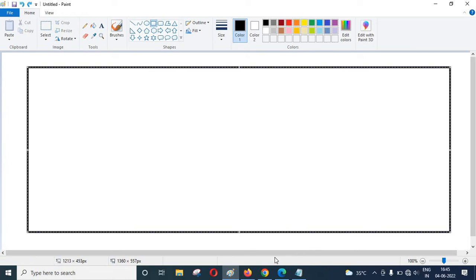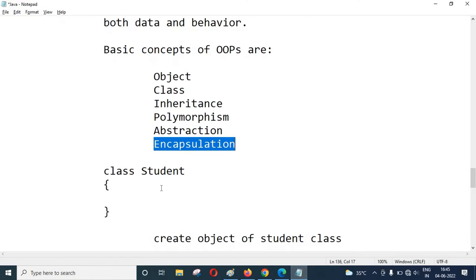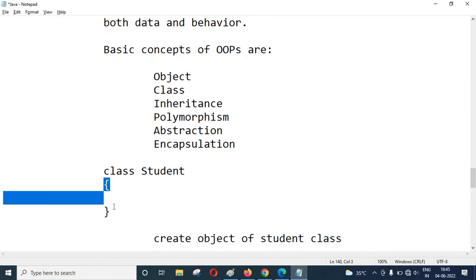Let me take an example on the screen. The example of encapsulation is the open brace and close brace. When you write code between these two open and close braces, that is called encapsulation. And when you write outside of the open brace or outside of the close brace, that is an error. So we must define all the code between the open and close braces. It is an encapsulation.